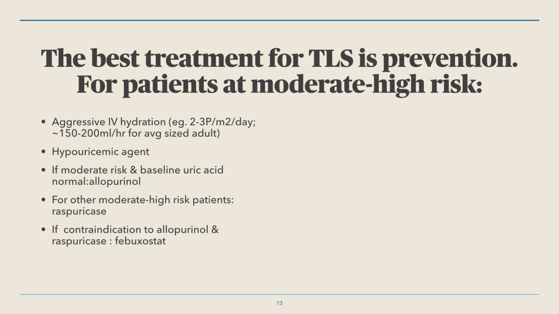So coming to the treatment part, the best treatment for TLS is prevention. For patients at moderate to high risk, the first one is aggressive IV hydration, like 150 to 200 ml per hour for an average-sized adult, and a hypouricemic agent. If moderate risk and baseline uric acid is normal, then we can use allopurinol. For other moderate to high risk patients, we can go with rasburicase. And if the patient is contraindicated to allopurinol and rasburicase, then the choice is febuxostat.